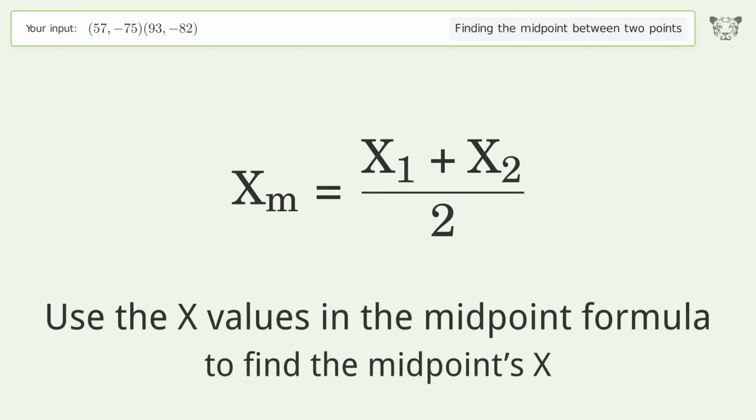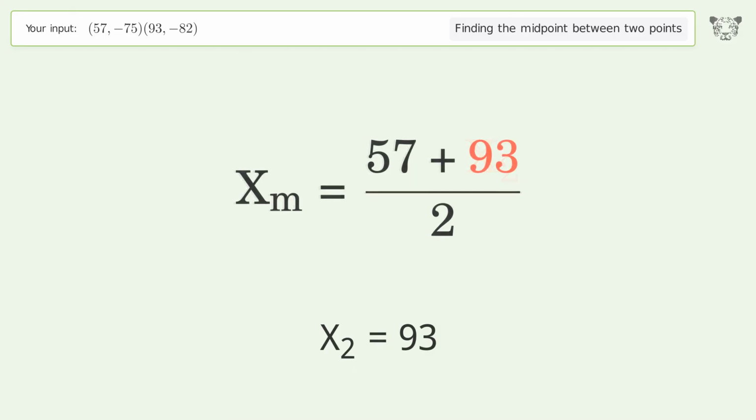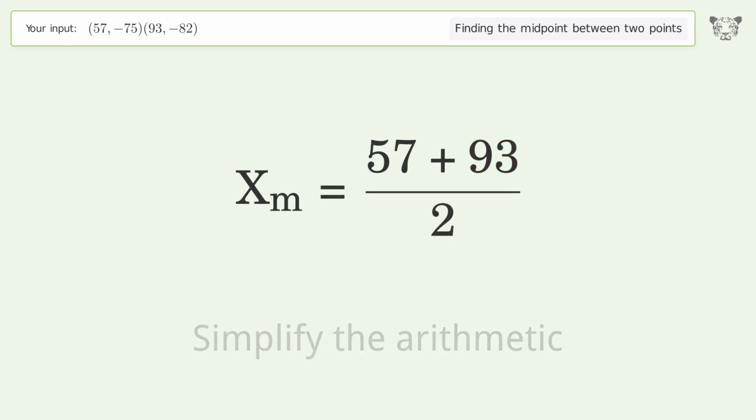Use the x values in the midpoint formula to find the midpoint's x. x1 equals 57. x2 equals 93. Simplify the arithmetic.